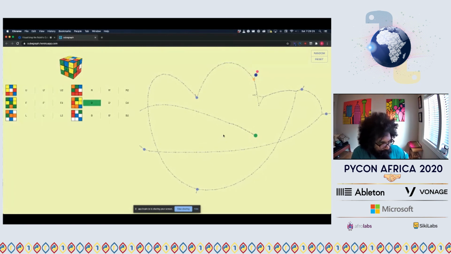Or any of you all cubers? I'll call them cubers. Anybody like to solve the cube just for fun? Yeah, Nicoletta, awesome.